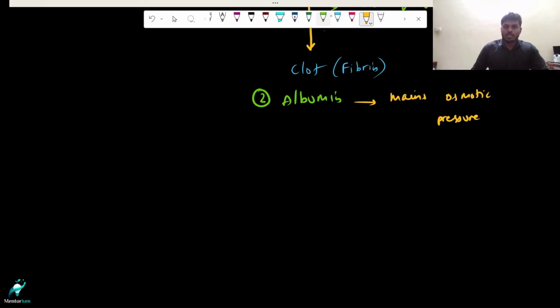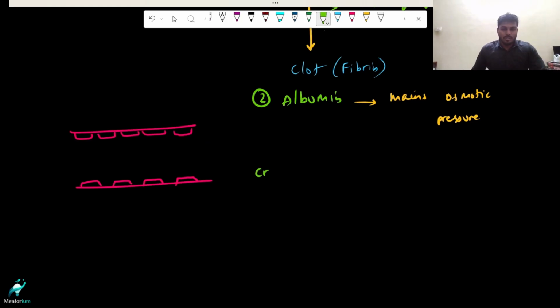For that, you need to know the basic thing about our intravascular compartment. So now you see here, these are the lining endothelial cells of our blood vessels. Now I'm going to add two important terms. This is not important for the exam, but for the sake of understanding, it is important. You have something called crystalloids, and you have another thing called colloids.